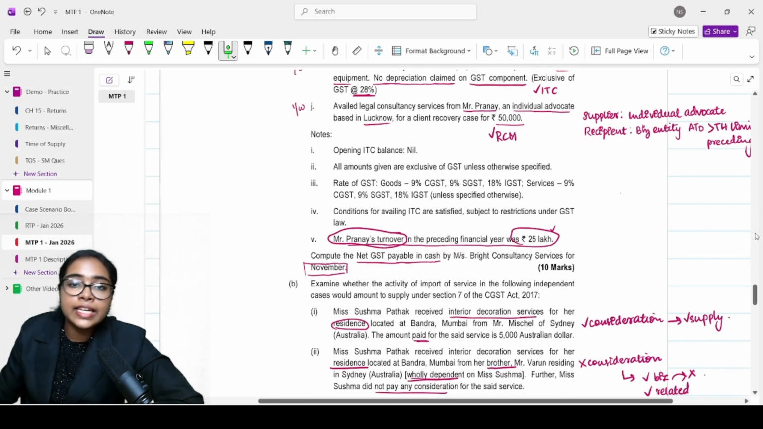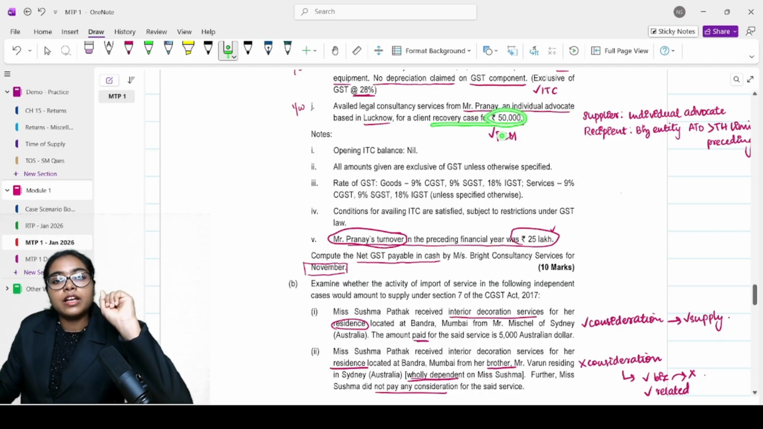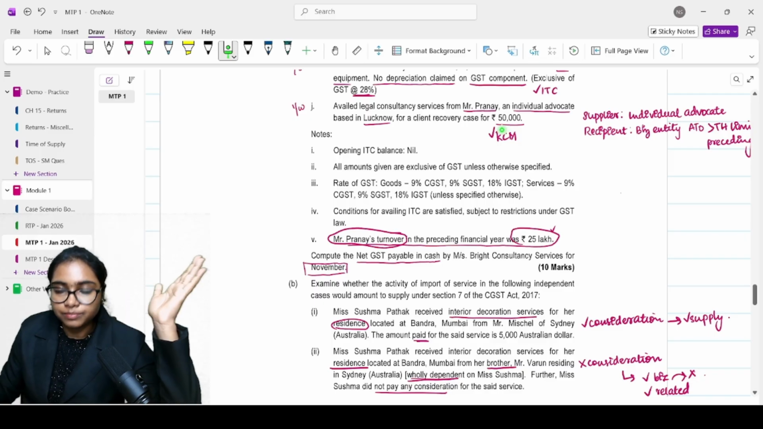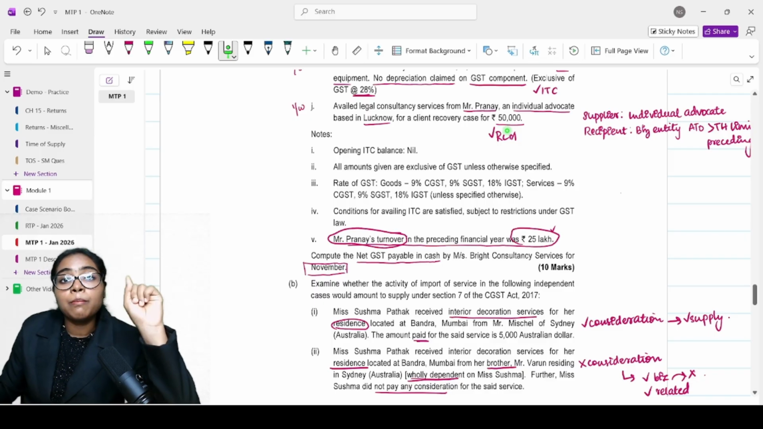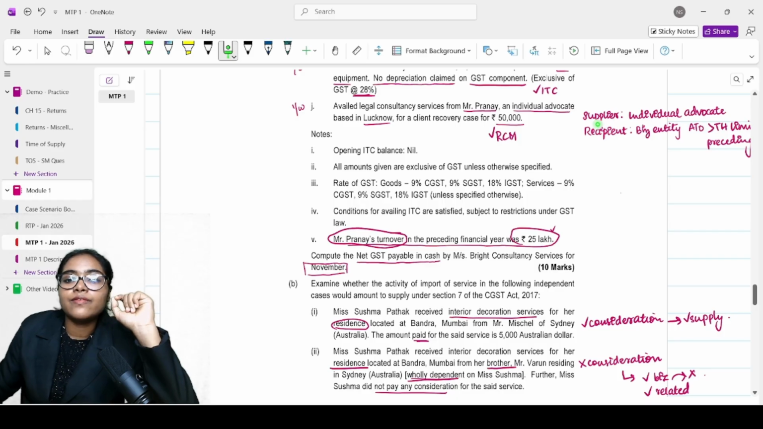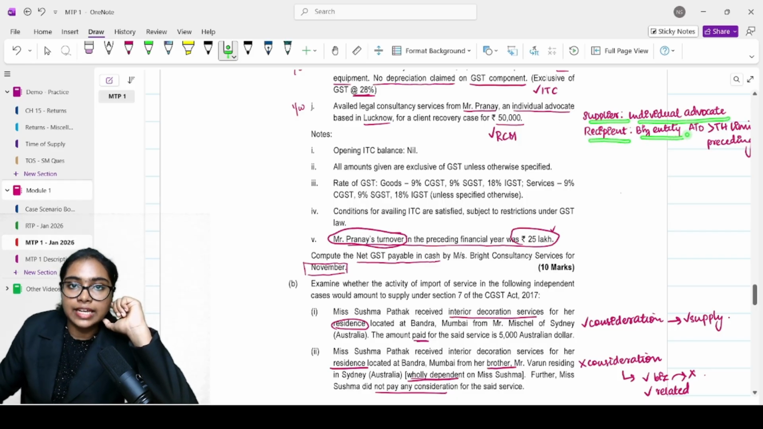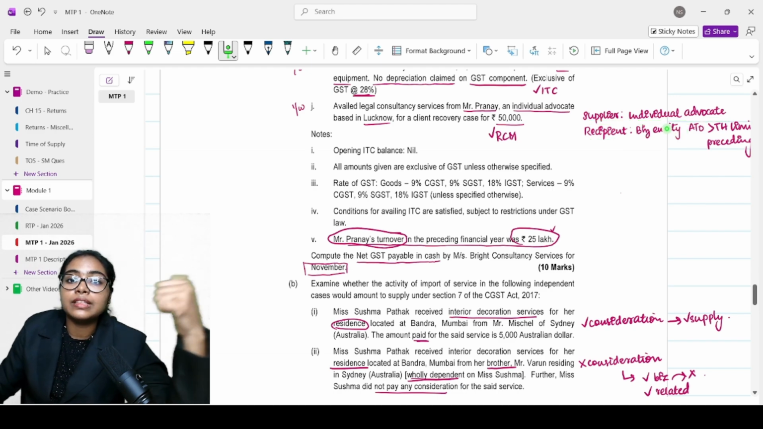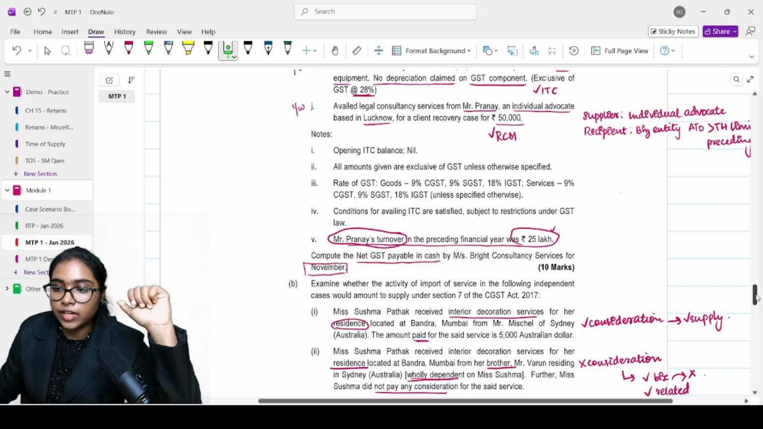Now, availed legal consultancy services from Mr. Pranay, an individual advocate based in Lucknow, for a client recovery case of 50,000. Immediately when you see individual advocate, you will remember the charge chapter, RCM case. Yes. But when is it an RCM case? When the supplier is an individual advocate and the recipient is a business entity whose aggregate turnover has exceeded the threshold limit in the preceding financial year.